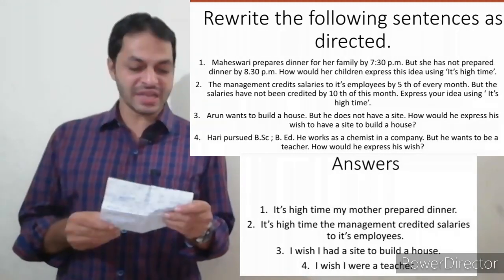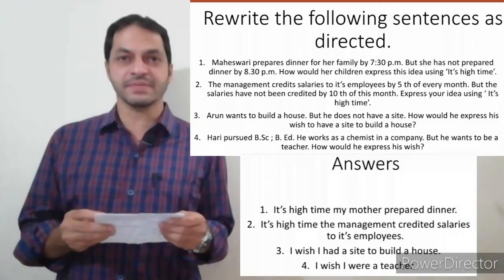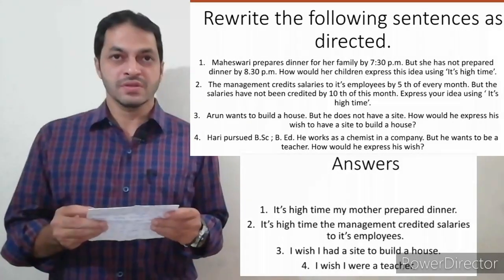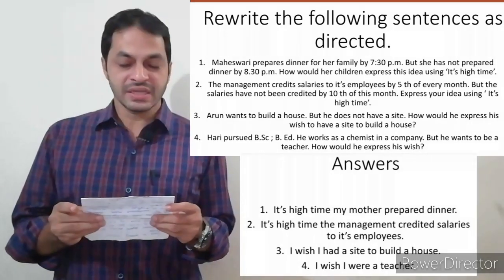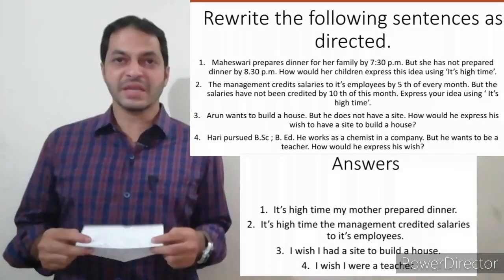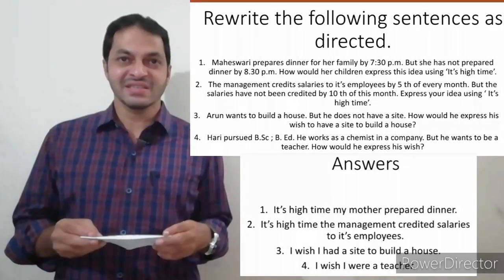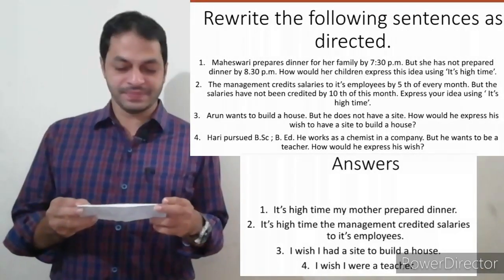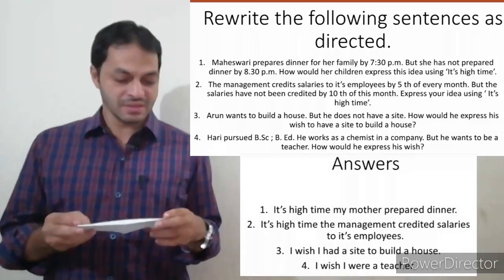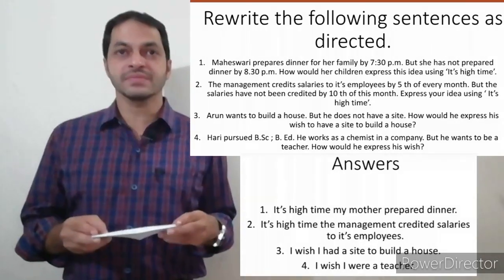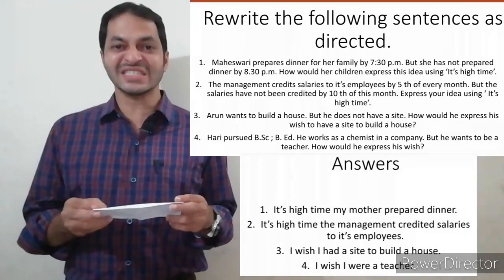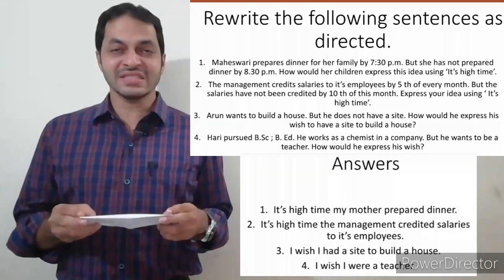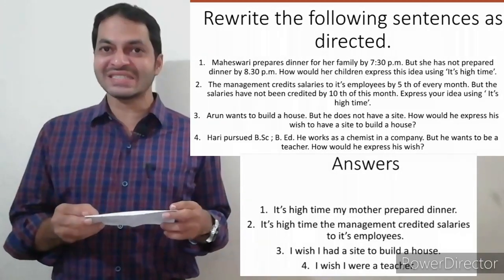Express your idea using it's high time. The answer is it's high time the management credited salaries to its employees.